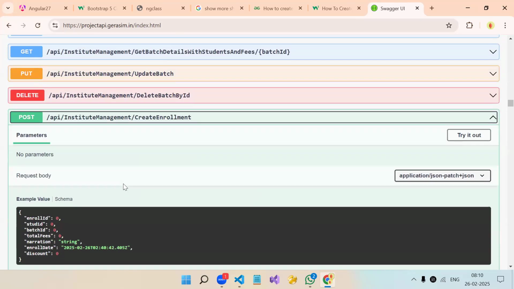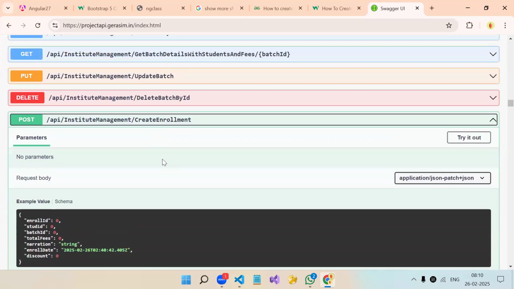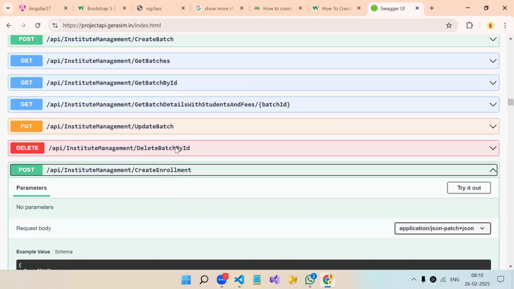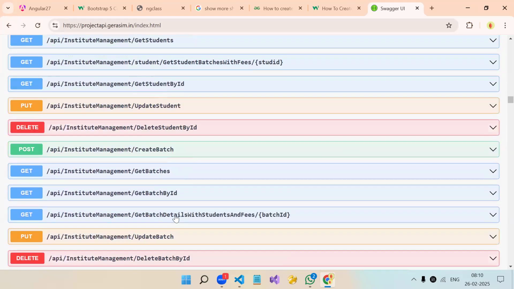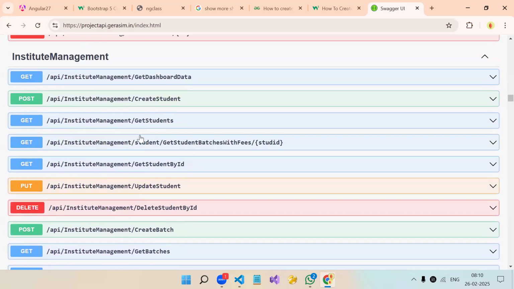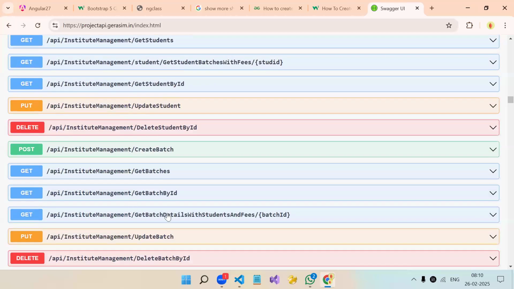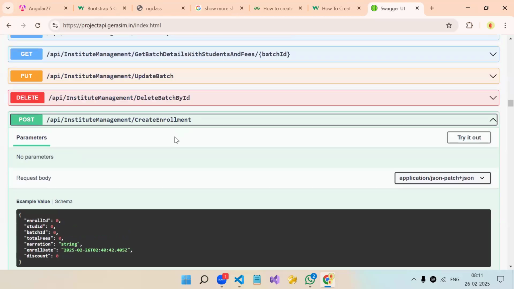We will use this. Okay, enrollment. सो ये इंस्टीट्यूट मैनेजमेंट का प्रोजेक्ट है, उसमें हम पहले स्टूडेंट्स क्रिएट करेंगे, फिर बैच क्रिएट करेंगे. Student is created, batch is created, then we have to enroll a student into a batch. So for that we have this enrollment API. Okay, so this we will try.